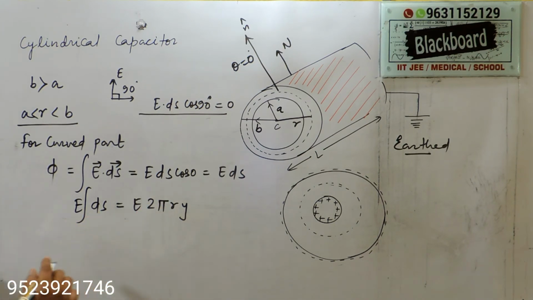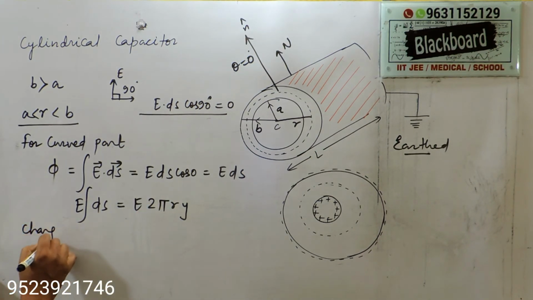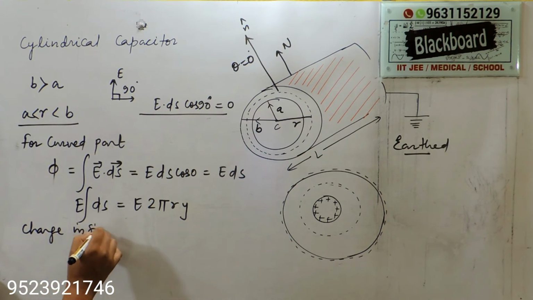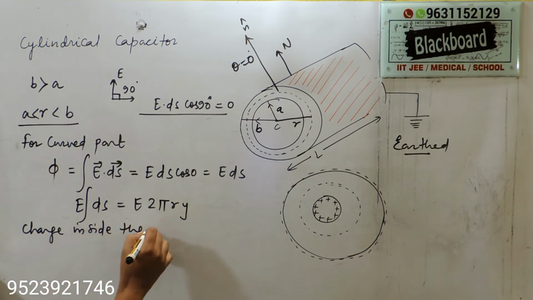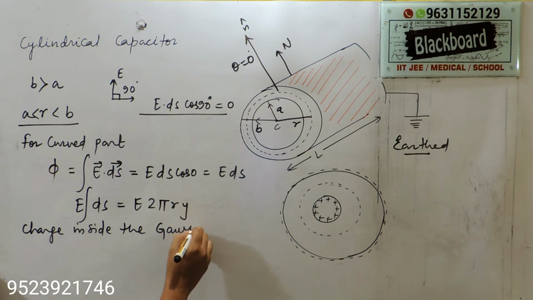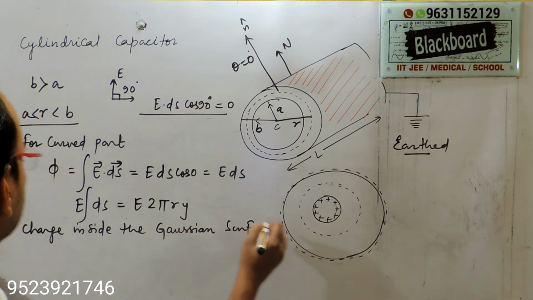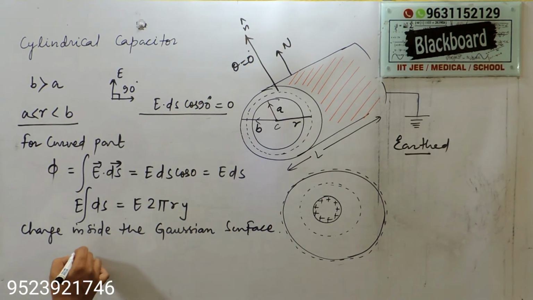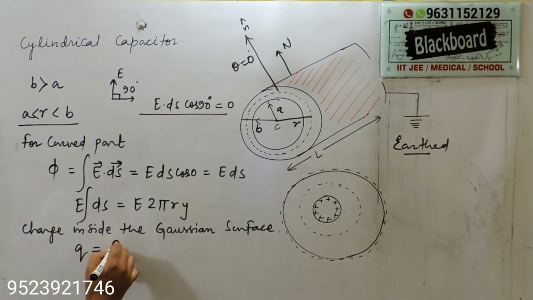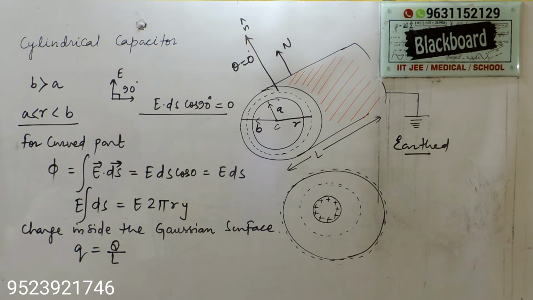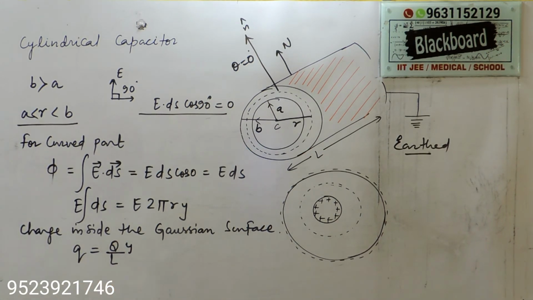Charge inside the Gaussian surface is equal to small q, and with charge density q by L, it is q by L into y. This is the charge inside. Now you can apply the formula using Gauss's law.